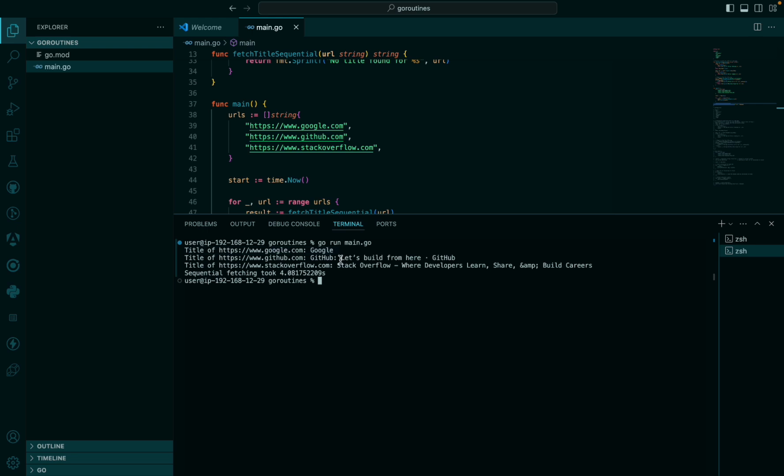The title of GitHub is "GitHub: Let's build from here." The same thing for Stack Overflow. We are able to get the titles now. What really concerns us, and what we really want to check in this tutorial, is the time it took for this program to run. It took 4.081 seconds, so let's approximate it to 4.1 seconds. Just take note that it took 4.1 seconds to run this particular program without Goroutine.